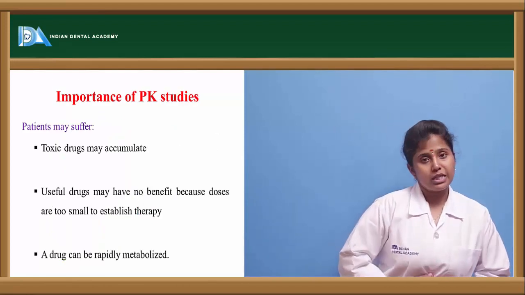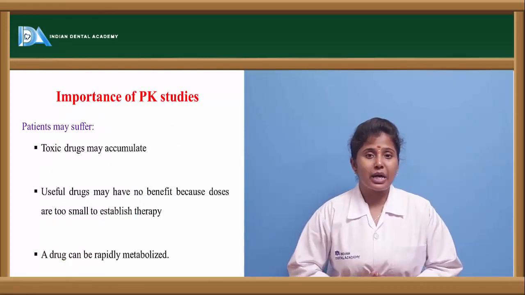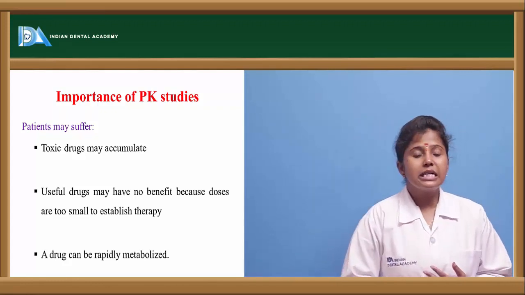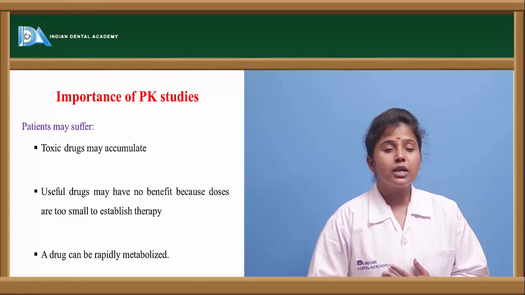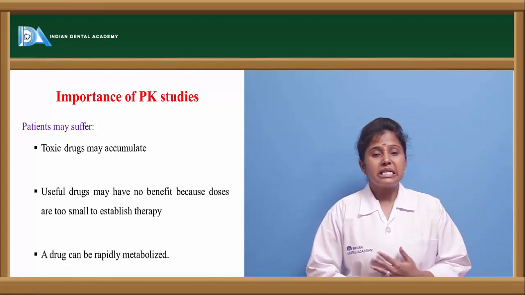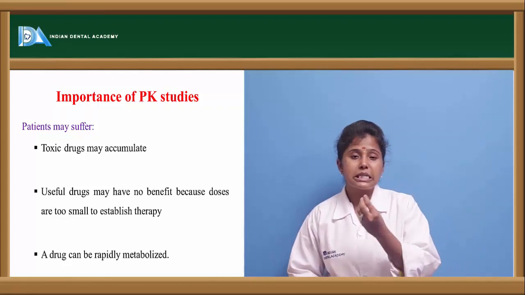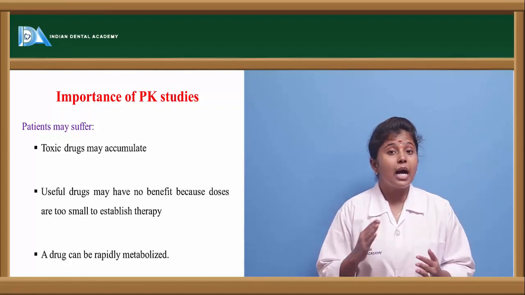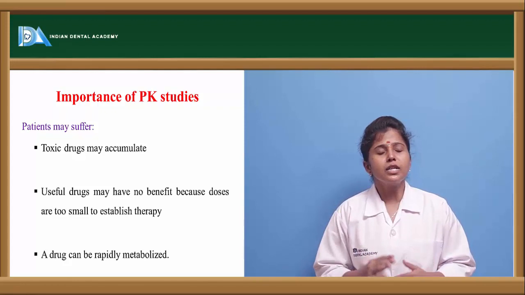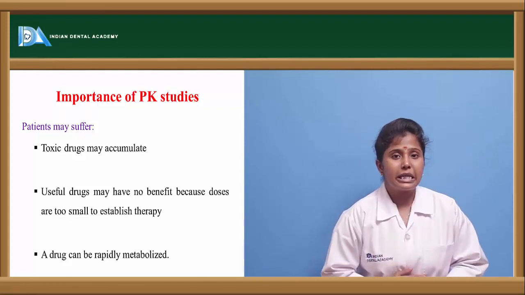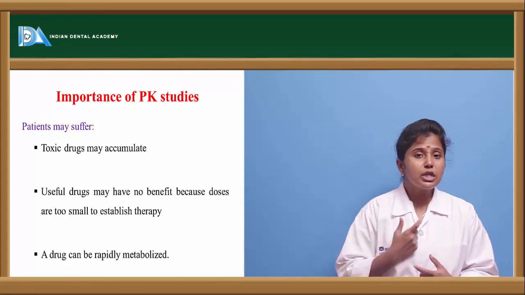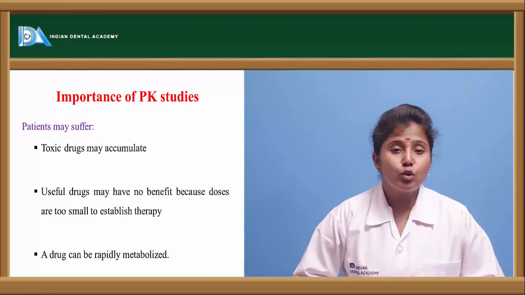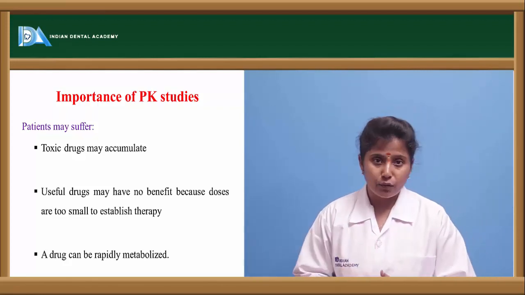Why do we have to study PK studies? Why are the pharmacokinetic studies to be done? One thing is that toxic drugs may accumulate. Once the drug is entering into the body, we should know how toxic it is to the body and how efficient it is to the body. If it is highly toxic, we should stop giving that drug. So in order to measure the toxicity of the drug, these PK studies are important, and they are even used to measure the beneficial effects of the drug.